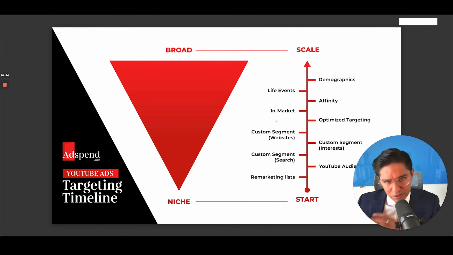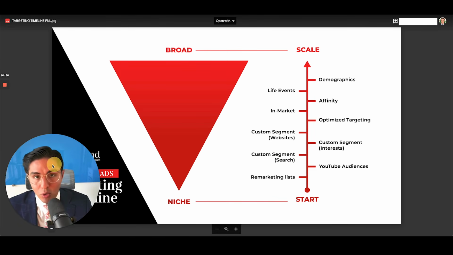They're browsing other websites that are similar. Let's go find and put Brian's ads in front of them, or your ads in front of them the next time they're on YouTube or Google, right? Those are custom segment audiences.